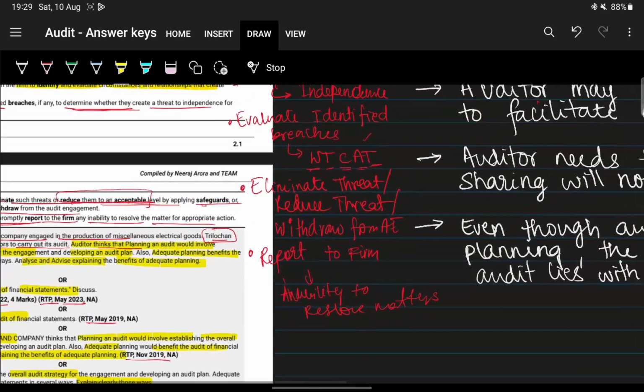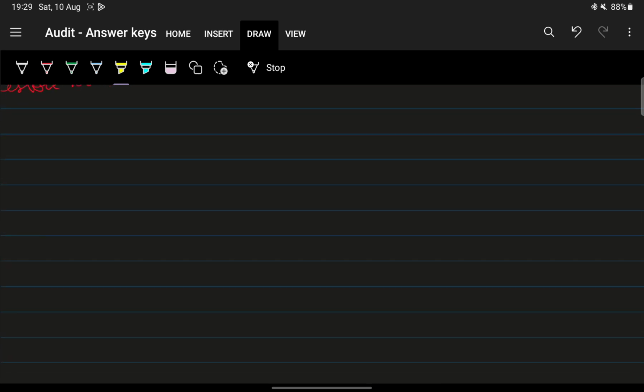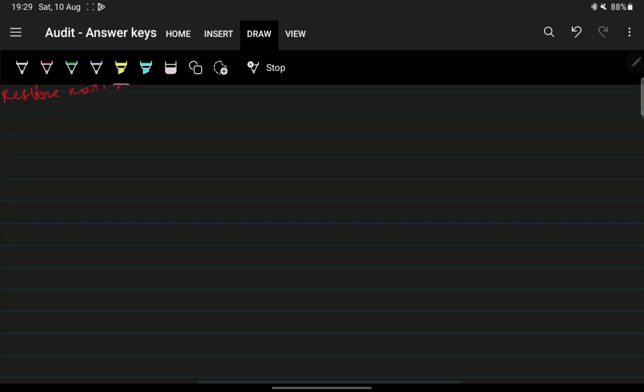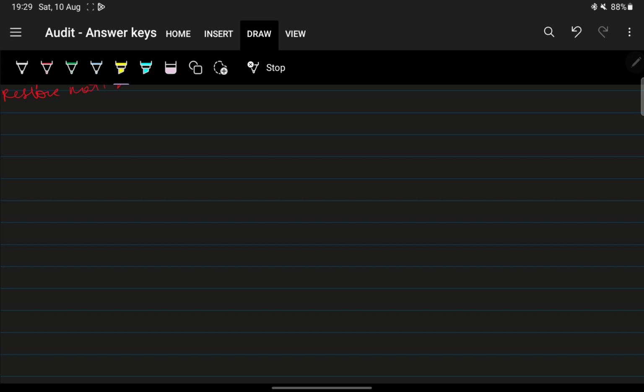Okay, very simple, we'll just go here. So here firstly you write the meaning of planning. What is the meaning of planning? Sometimes they've given it in the question only, no?